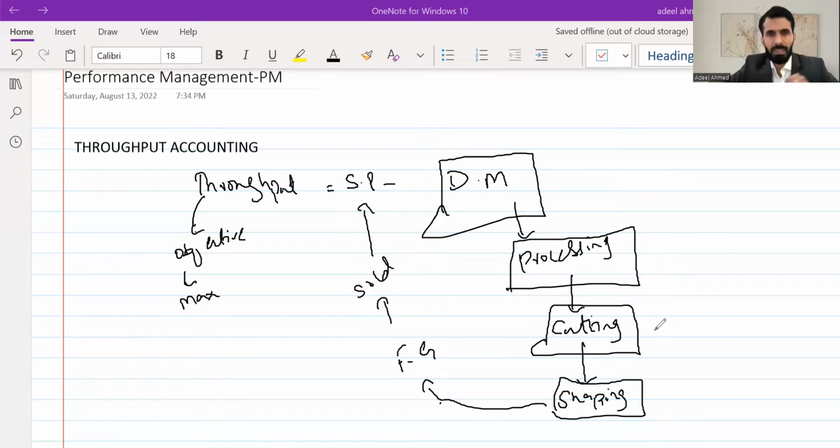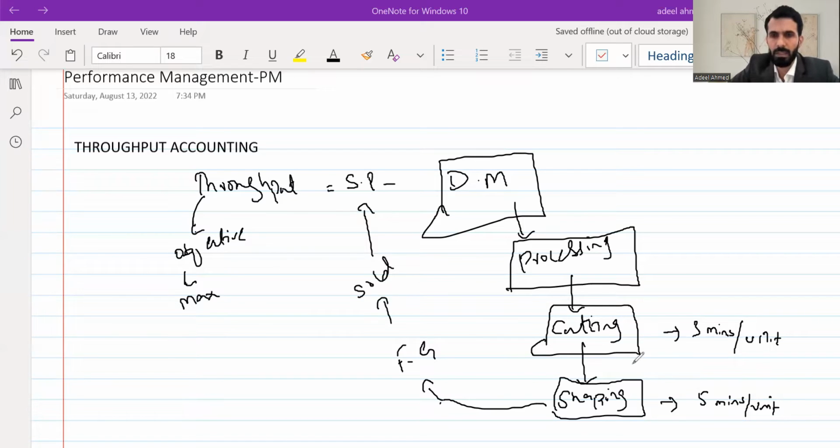Now, the problem, as I explained earlier, is that one of the processes could be taking more time. So let's say this cutting process takes 3 minutes to process 1 unit. On the other hand, when the output of the first process, cutting, becomes the input of the shaping process, the shaping process will take, let's say, 5 minutes to process 1 unit.